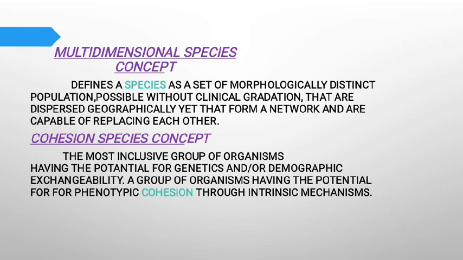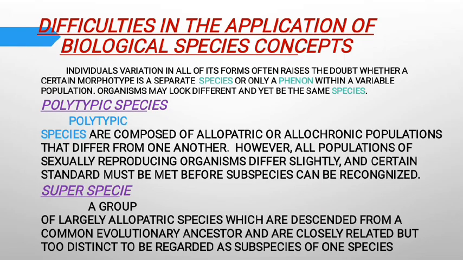Next subtopic is difficulty in the application of the biological species concept. First point is polytypic species. Species that contain two or more subspecies are called polytypic species. Example: the African elephant species is further divided into two subspecies, the African forest elephant and the African savanna elephant. Next point is superspecies. Superspecies are closely related but distinct species that have apparently evolved from a common ancestor and that are distributed over a wide range.